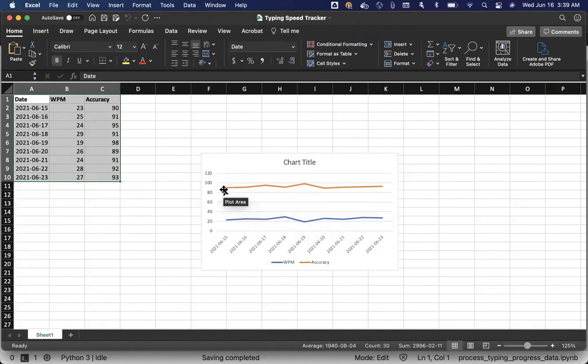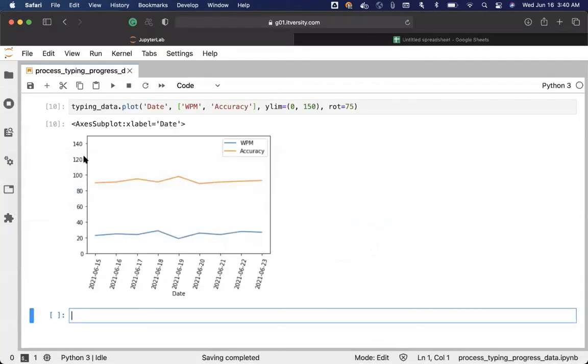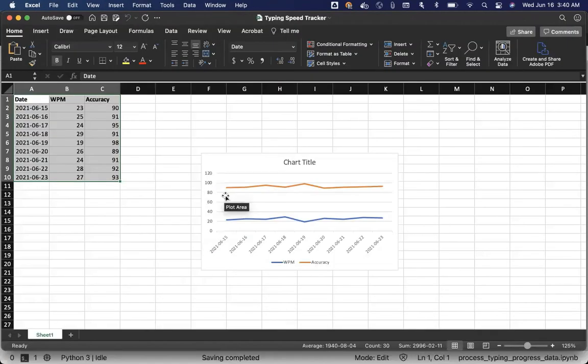and then you can compare with what we are seeing on our Jupyter Notebook using Python as programming language. You can see that the y-axis range is 0 to 120 here, and with respect to x-axis, the labels are rotated 45 degrees, whereas in my case, the y-axis range is 0 to 150, and the labels are rotated by 75 degrees. Apart from that, the actual graph looks similar between the two.